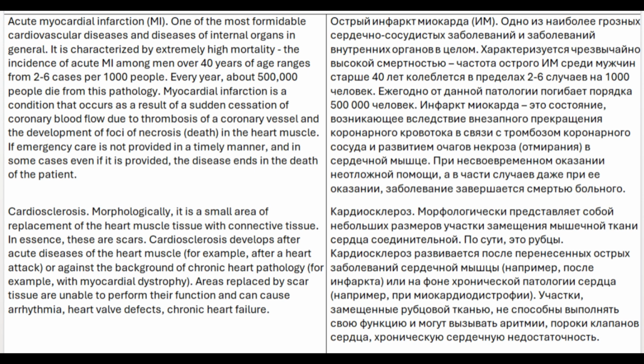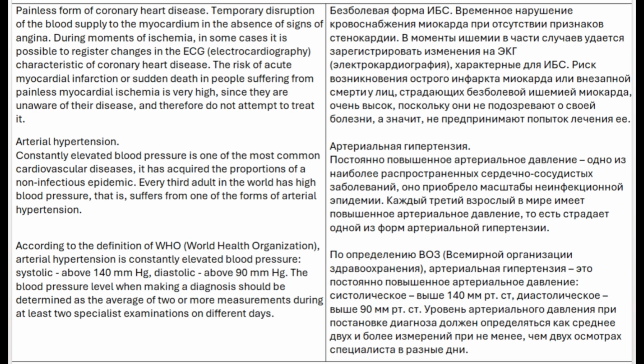Cardiosclerosis. Morphologically, it is a small area of replacement of the heart muscle tissue with connective tissue. In essence, these are scars. Cardiosclerosis develops after acute diseases of the heart muscle, for example, after a heart attack, or against the background of chronic heart pathology, for example, with myocardial dystrophy. Areas replaced by scar tissue are unable to perform their function and can cause arrhythmia, heart valve defects, chronic heart failure.